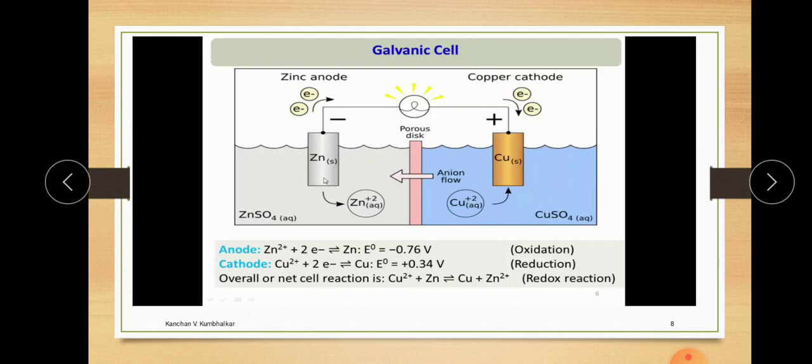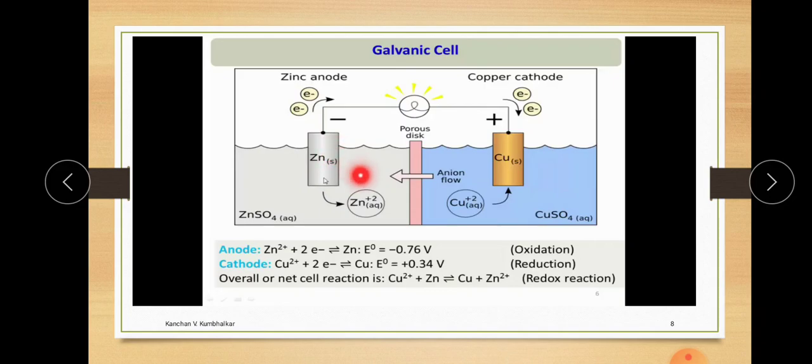Now, what is the chemical reaction, or what is the mechanism that takes place? Obviously, we know that in a galvanic cell, one is the anode and another is the cathode. Another statement is that on the anode an oxidation process always takes place, meaning corrosion occurs on the anode, and on the cathode a reduction process takes place. Now, what reactions take place?